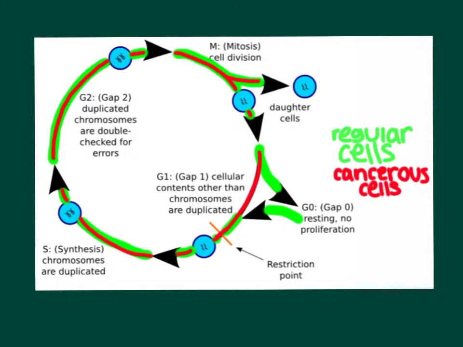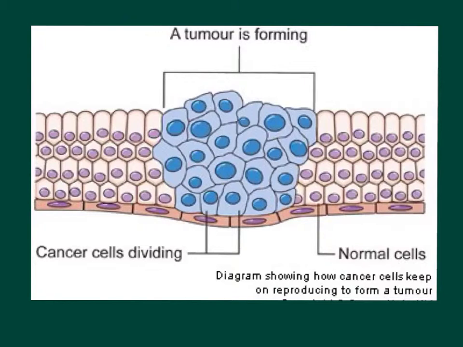In this image, you can see that the cancer cells will go from the G1 phase, S phase, G2 phase, M phase, and then go right back into the G1 phase, while regular cells will go through the G1 phase, S phase, G2 phase, M phase, and then will go into the G0 phase where it is resting and there's no proliferation. In this image, you can see how the cancerous cells are dividing more rapidly than the regular cells, and therefore it is forming a tumor.